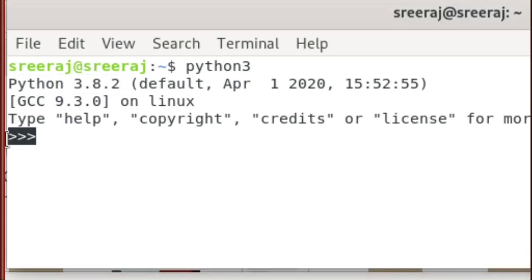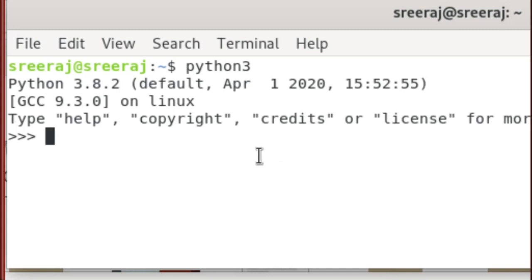And this symbol, the three arrows, is called the prompt. Next to the prompt, we will type the Python instructions, and this is one of the methods we follow to execute a set of instructions in Python.